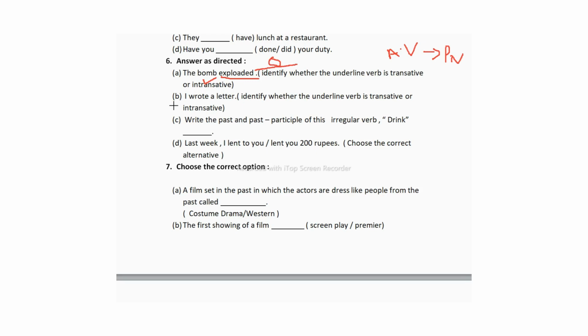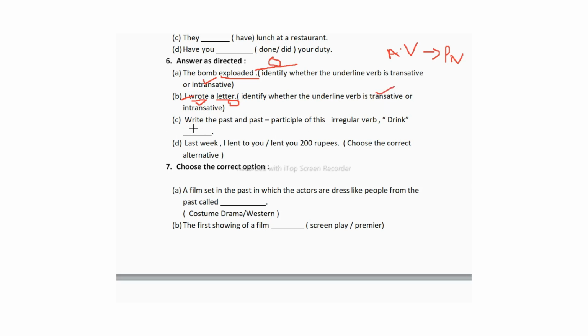Now let us see the second one, B. I wrote a letter. Again here you have to see whether we can change this from active voice to passive voice or not. Easily we can, because I is the subject, wrote is the verb, and letter is the object. So we can change this: A letter was written by me. So this is a transitive verb.